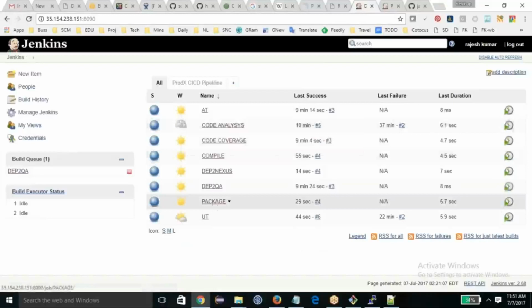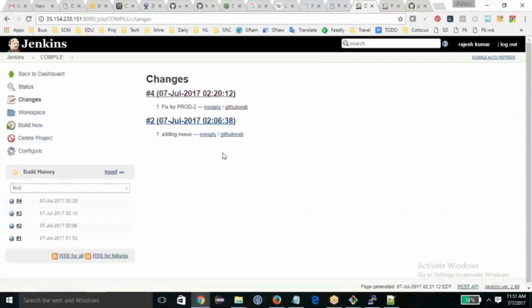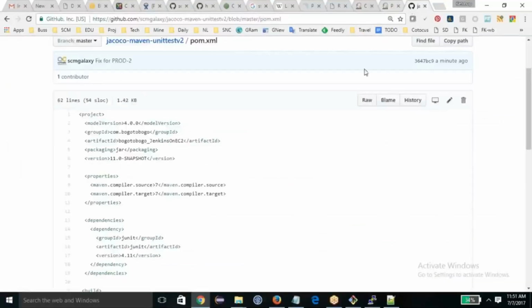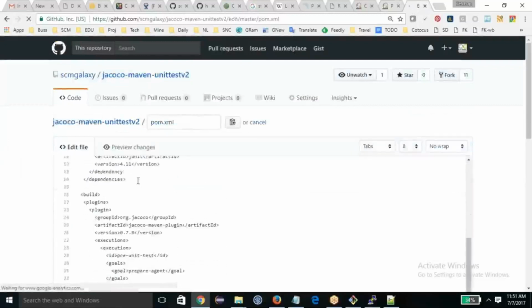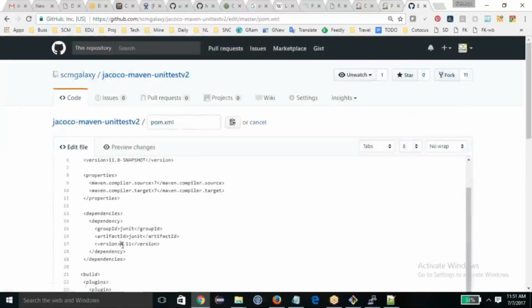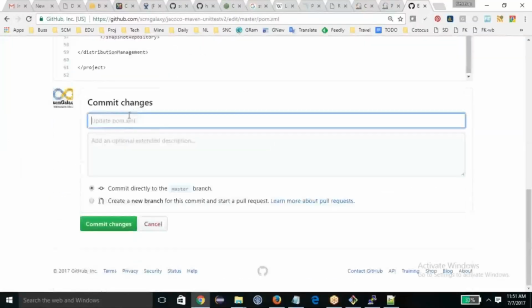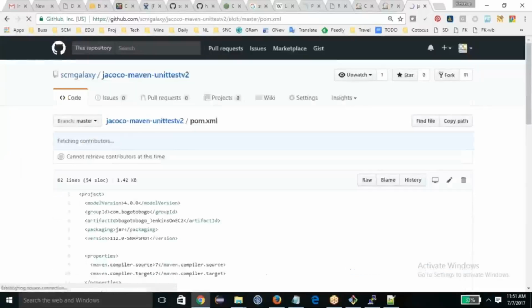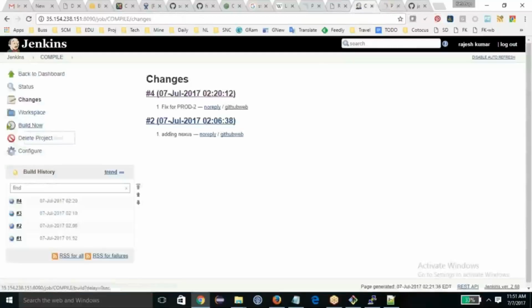I will go to my compile job and recent changes, and now I am going to fix one more piece of code. I will modify this code and change the version to 14. No, it will fail, so I'll just do it here. This time I am modifying the same ticket again, and now I am building this job one more time.